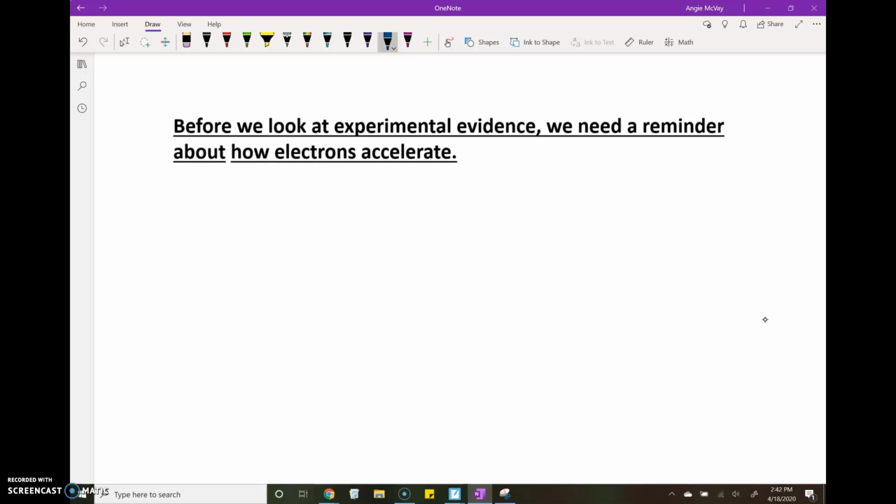So we're going to heat up a filament, a piece of metal, a piece of wire. And when it gets hot enough, the electrons are free, and then we'll expose that to a potential difference. And that electron will accelerate through that potential difference, just like we did in the photoelectric effect simulation.